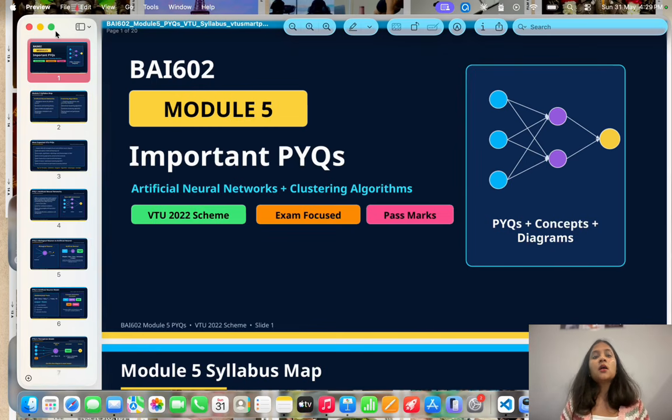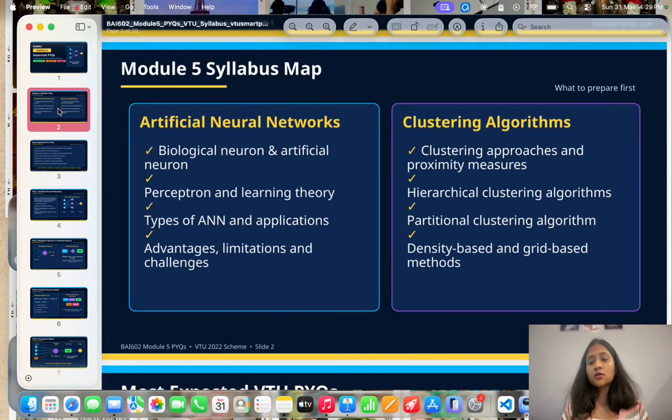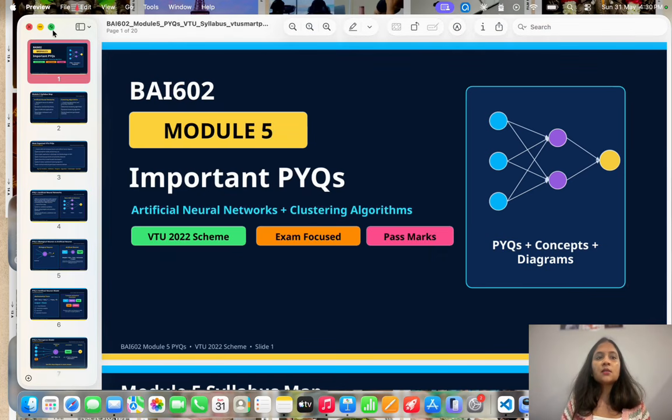Just note it down. Also, in my PPTs, I have mentioned the points, like what answer you should write for that specific topic, so you can at least remember that during your revision time, and it will be very easy for you to write in the exam. Okay, so before wasting any time, let's get started.